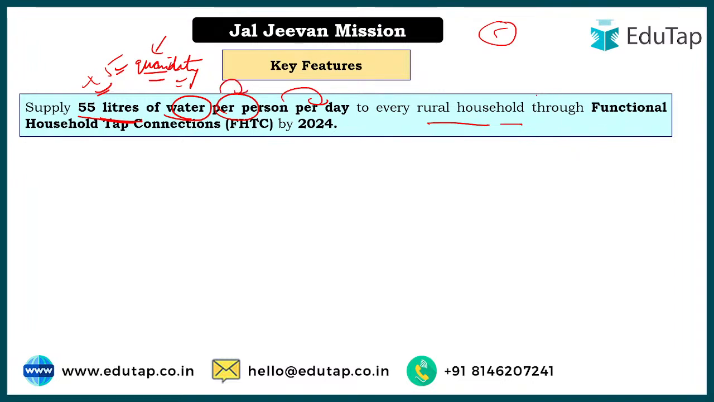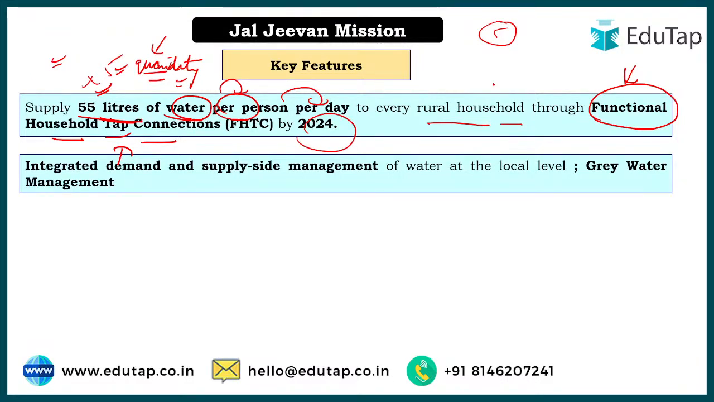ठीक है, अब ये कैसे पहुंचाएंगे? So how will this quantity of water be supplied to each household? That will be done by having functional household tap connections, not just providing tap connections, but they should be functional as well, so that people can have the facility of water, and we have the target of 2024 to achieve, so that each and every household has tap water connections till 2024.